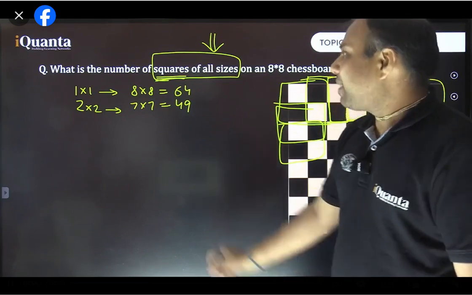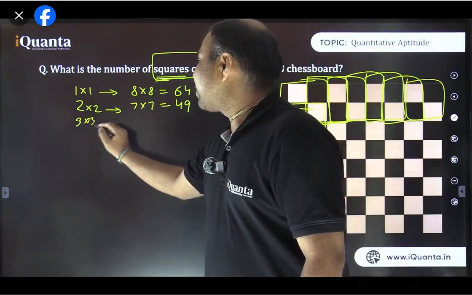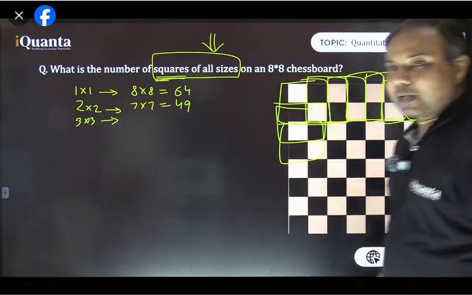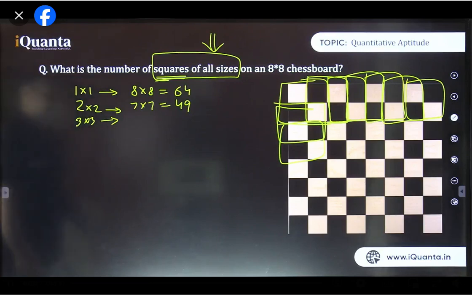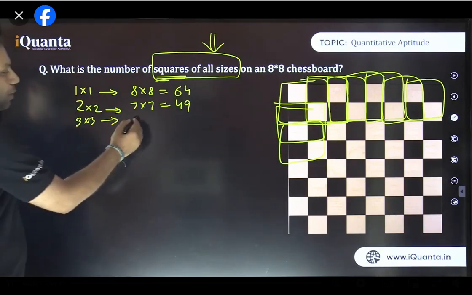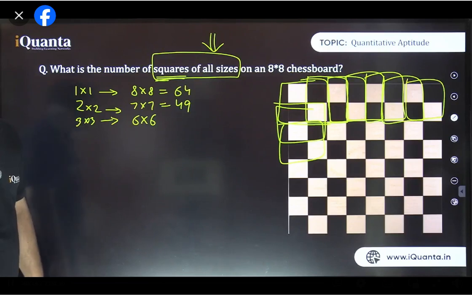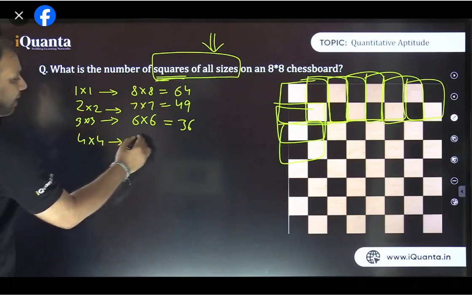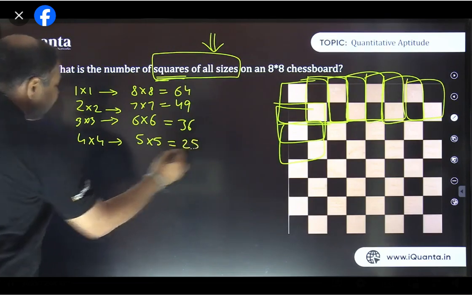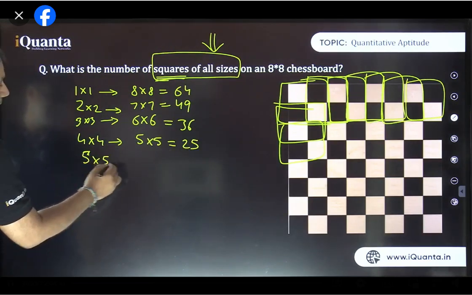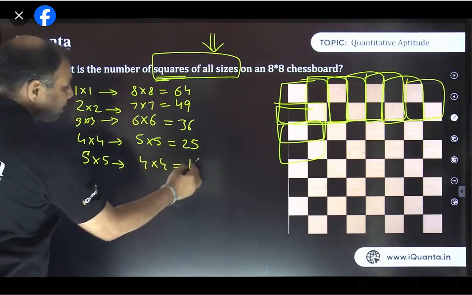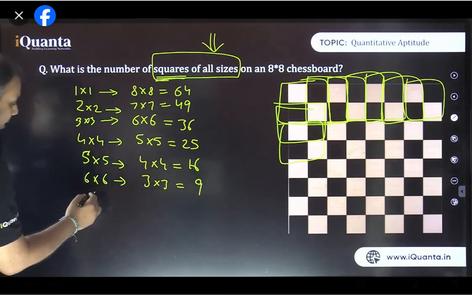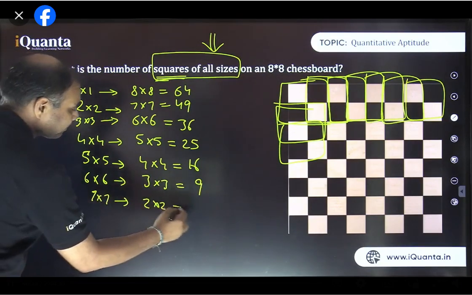Got it? Similarly, if you will count 3 by 3 size squares, now can you estimate what it is going to be? How many they are going to be? It is going to be 6 into 6. That's true, right? Yes, it is going to be 36 and so on. So you have identified the pattern now. So 4 by 4 size wale, that will be 5 square, which is 25. And then after that 5 by 5 size wale, there will be 4 by 4, 16 squares. And 6 by 6 size squares, they will be 3 times 3, that is 9. And 7 by 7 size squares, that is 2 square, that's 4.